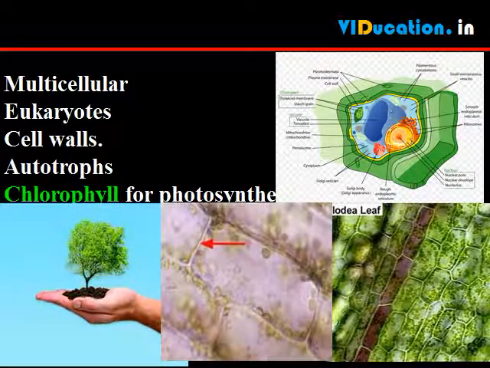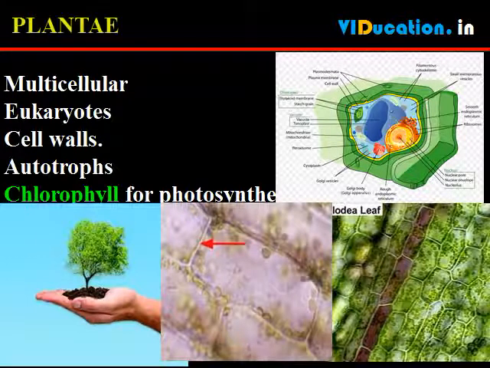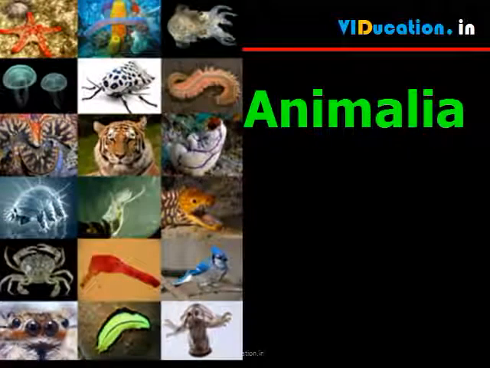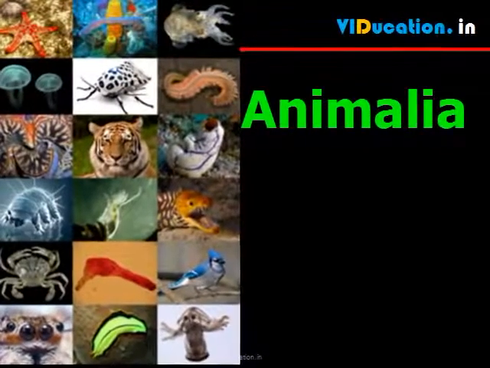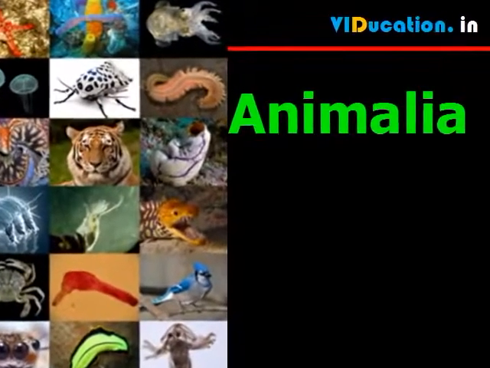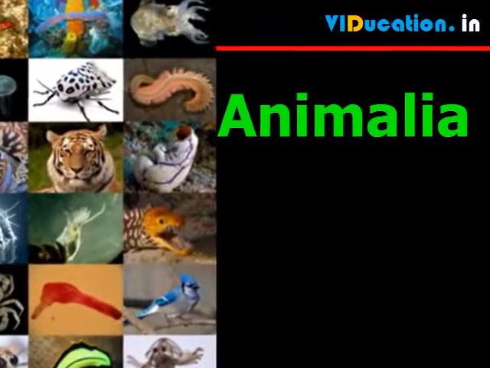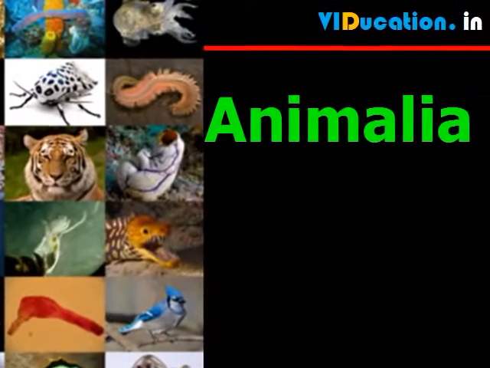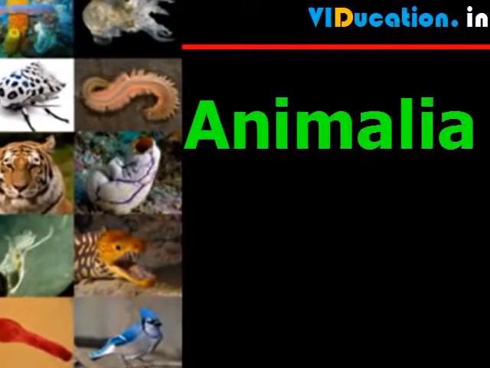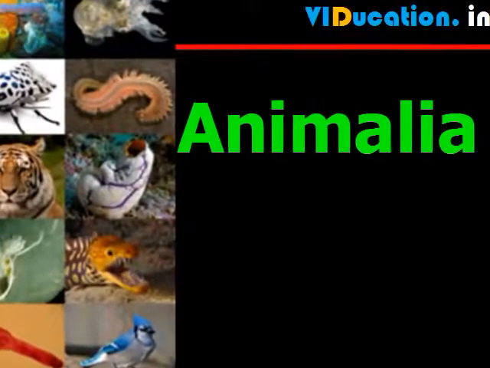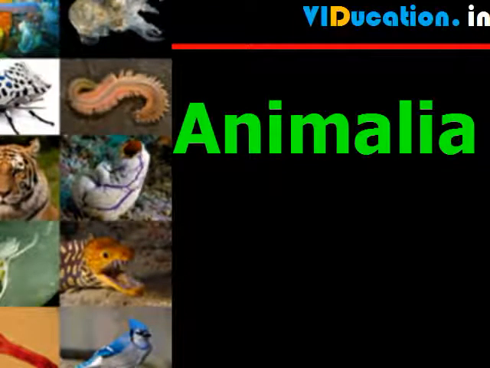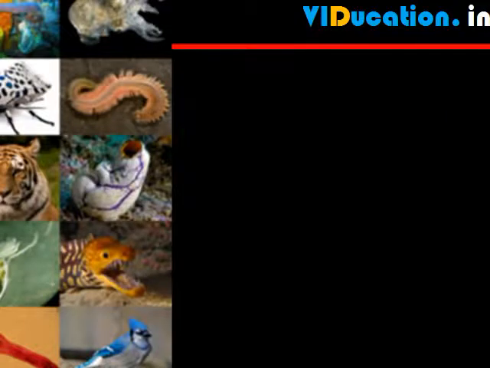Since plants and animals are the most visible forms of the diversity of life around us, these include all organisms which are multicellular eukaryotes without cell walls. They are heterotrophs. Kingdom Animalia: animals are multicellular, eukaryotic organisms of the kingdom Animalia or Metazoa. Their body plan eventually becomes fixed as they develop, although some undergo a process of metamorphosis later on in their lives. Most animals are motile, meaning they can move spontaneously and independently. All animals must ingest other organisms or their products for sustenance.